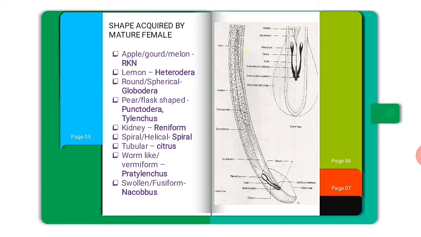And let's talk about the male reproductive system. Here it is a cylindrical tube which contains seminal vesicle, vas deferens, cloaca, spicule, gubernaculum, etc. Friends, the testis opens into the common opening called cloaca, where the male reproductive system and digestive system join together. And the cloaca is followed by protrusible spicule, which is a sclerotized part.